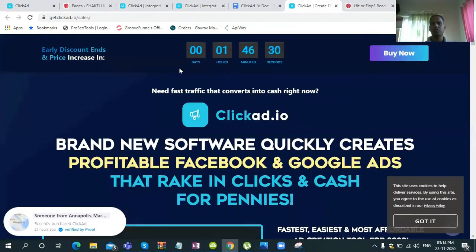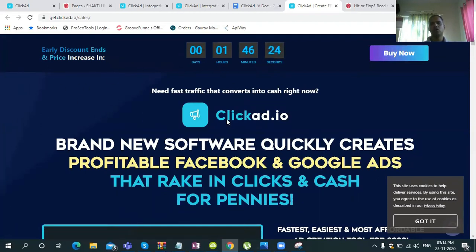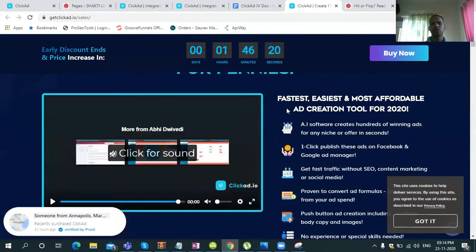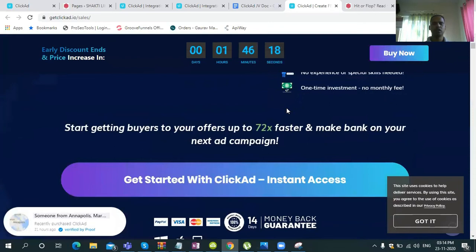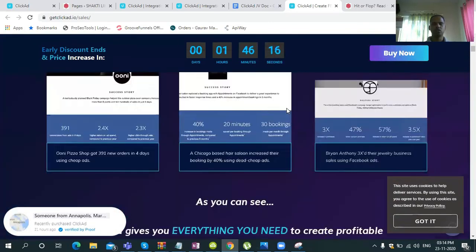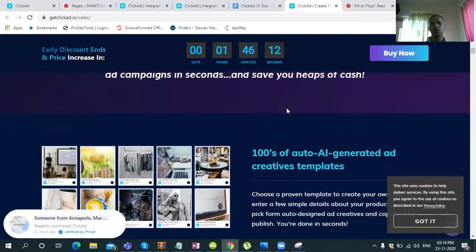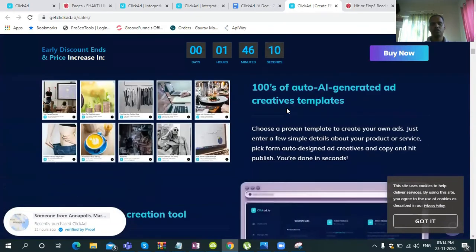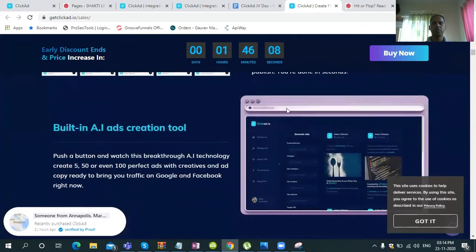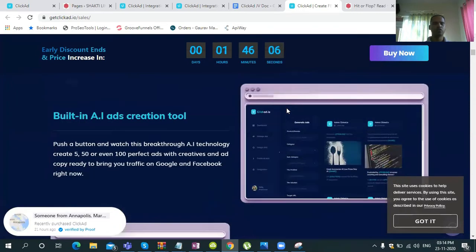You can see it will give you a timer. There is a timer which is saying like price increases. So when you are logging to this particular sales page, make sure that you grab it before the time gets over. This will really help you if you are a paid marketer, or if you do a lot of paid marketing. So this software is going to help you.